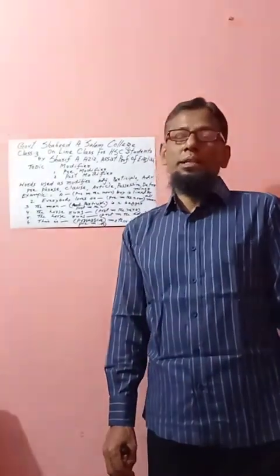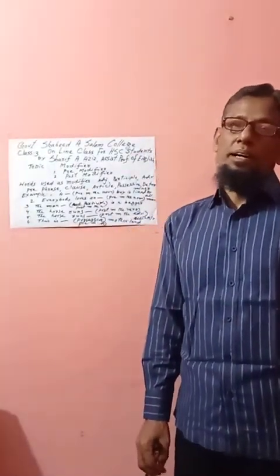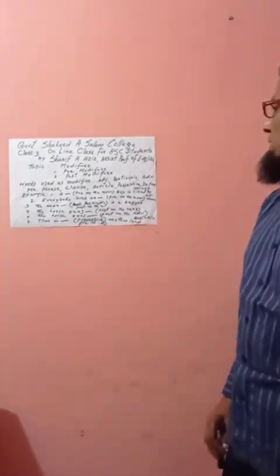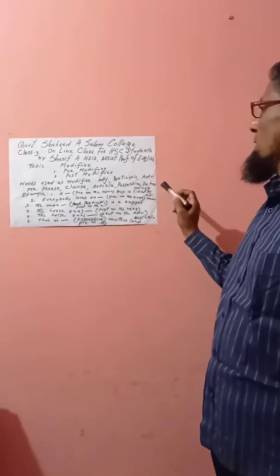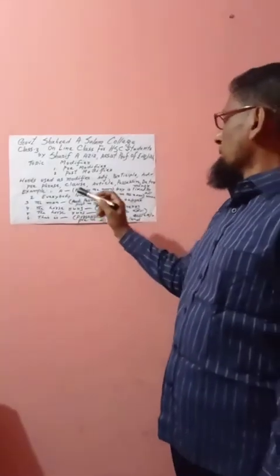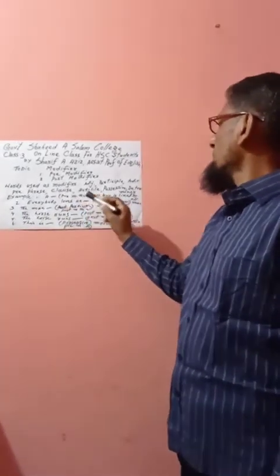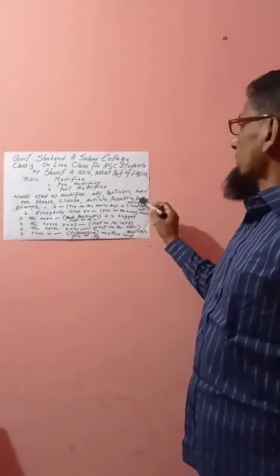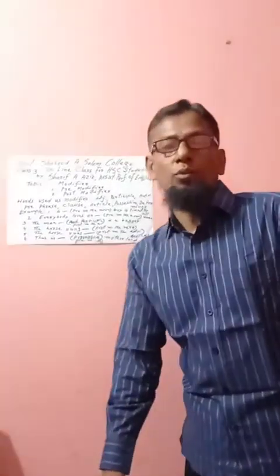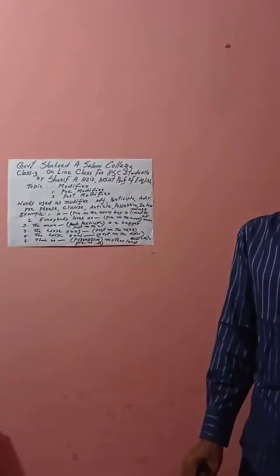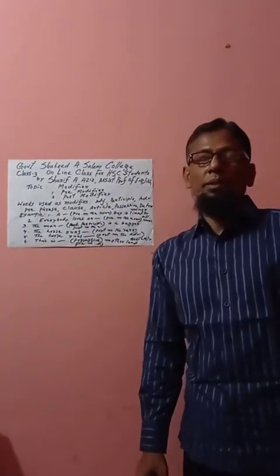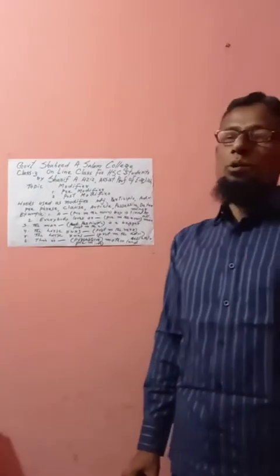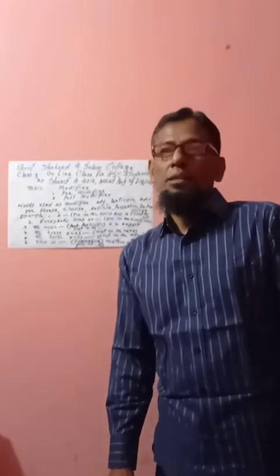The words which are used as modifiers, namely adjective, participle, adverb, prepositional phrase, clause, article, possessive case, determinants. These are the 8 words which you should know. Then it will be easier on your part to understand how you can solve modifier.